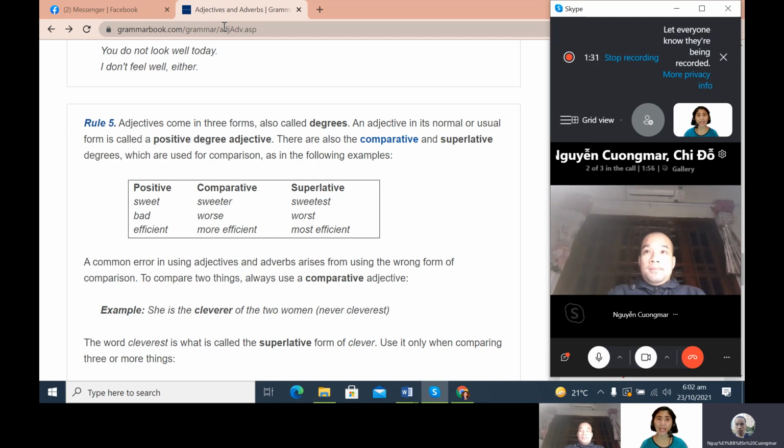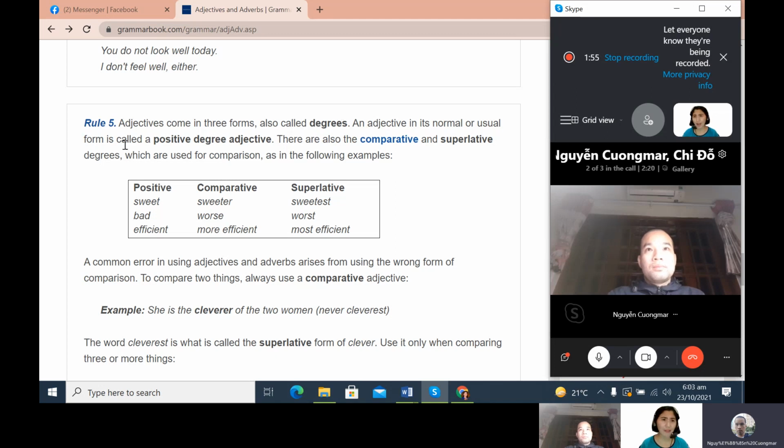For example, he walks quickly to his office. So quickly is an adverb describing how he walks to his office. That is why learning adjectives and adverbs is important when we talk about grammar in English.